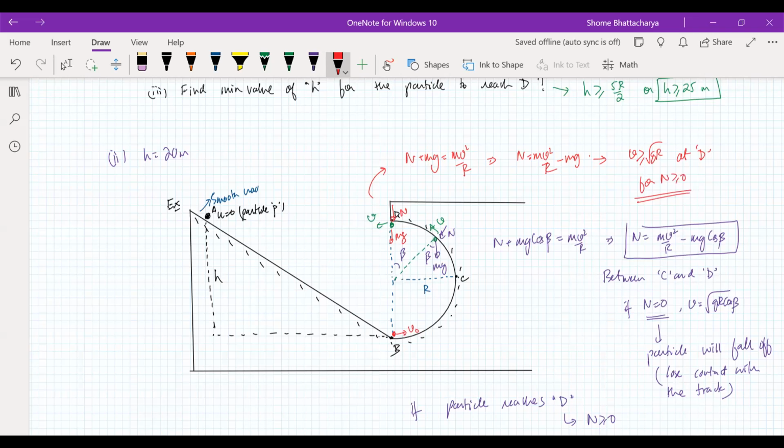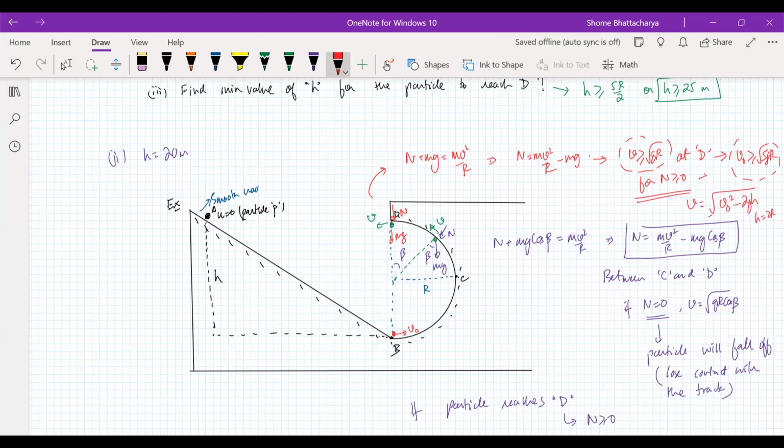So this will tell us that v naught is greater than or equal to root 5gr. Because how is this v related with this v naught? It is related by work energy. The vertical displacement is 2r. So v is equal to square root of v naught square minus 2gh, and in this case h will be 2r.